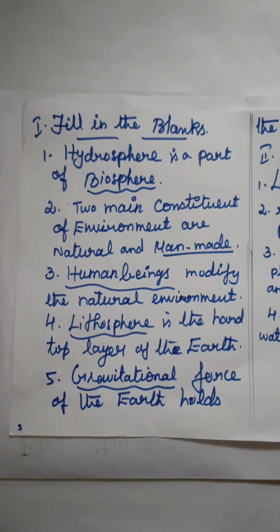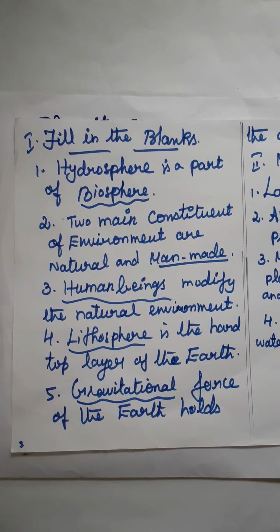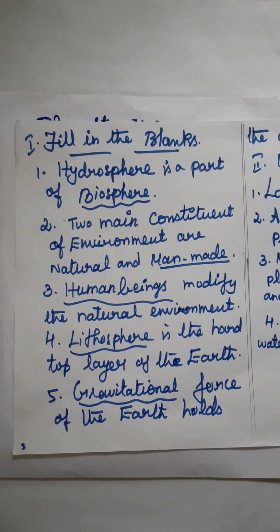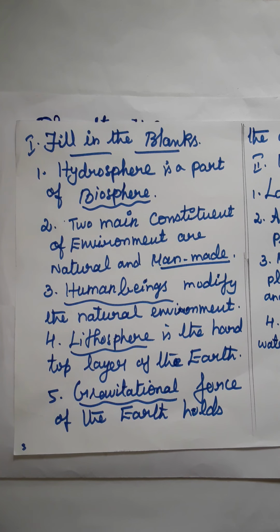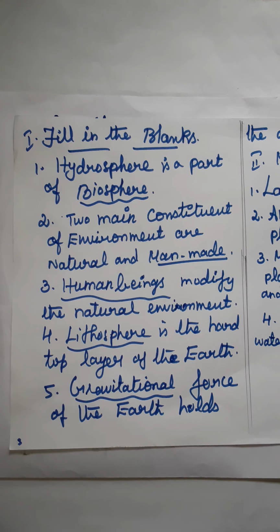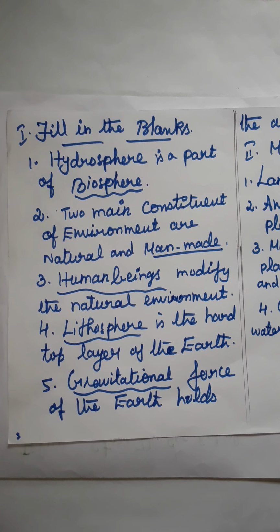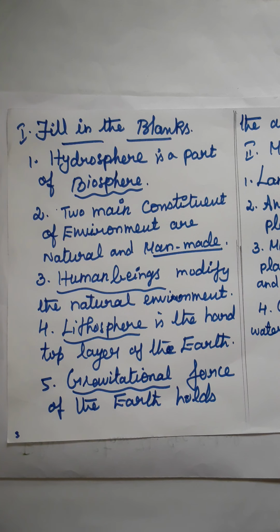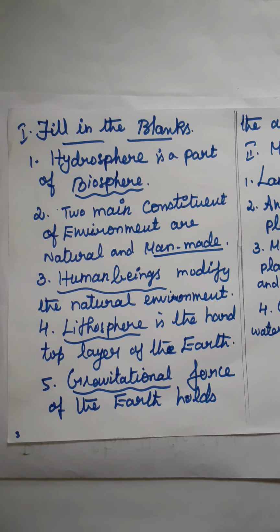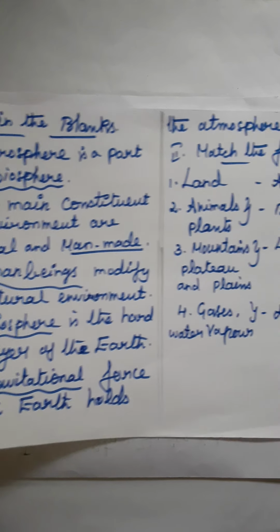Now the third one. Dash modify the natural environment. Answer is human beings. Fourth one, dash is the hard top layer of the earth. Answer is lithosphere. Now the fifth one, dash force of the earth holds the atmosphere around it. Answer is gravitational.